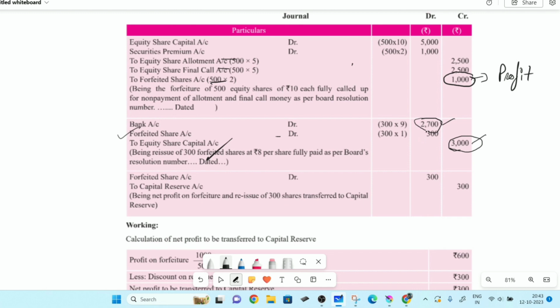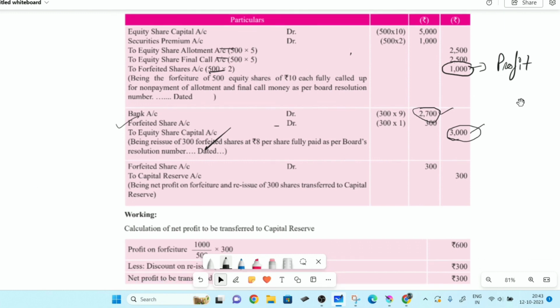It's a loss. It's a kind of discount we are giving. Shares we cannot issue at a discount, but here when we are reissuing, we can give a kind of discount. But the word which we use for that is forfeited shares. Okay, you understood this? Now, first one was profit, and this forfeited shares is a loss.